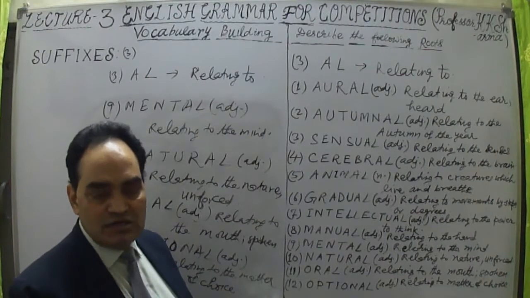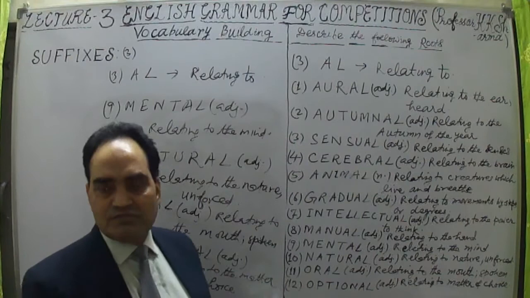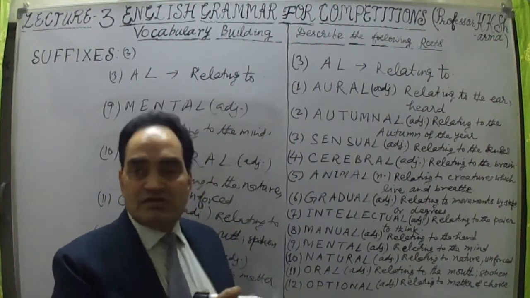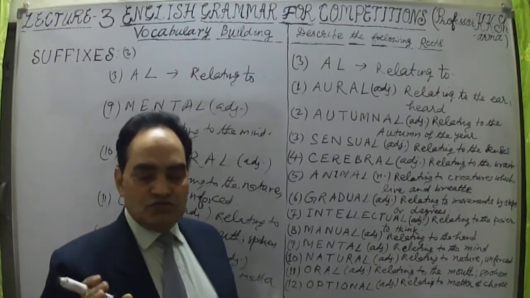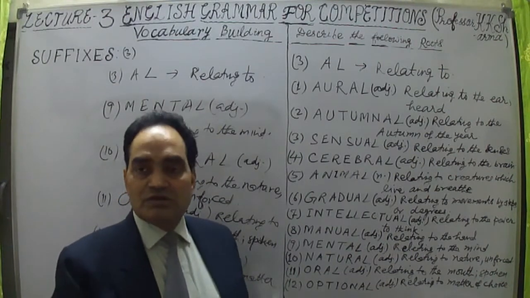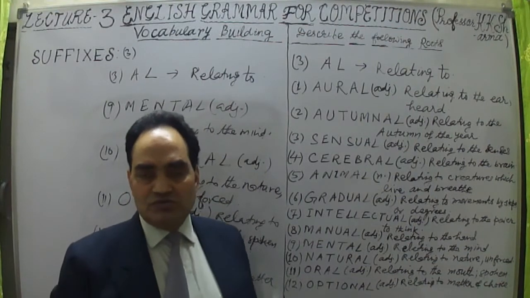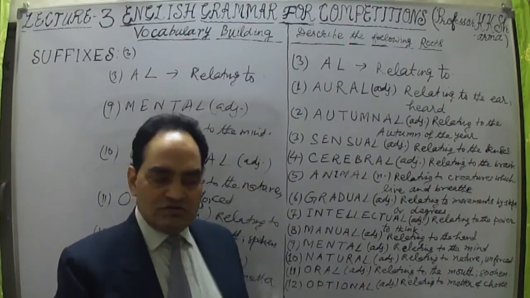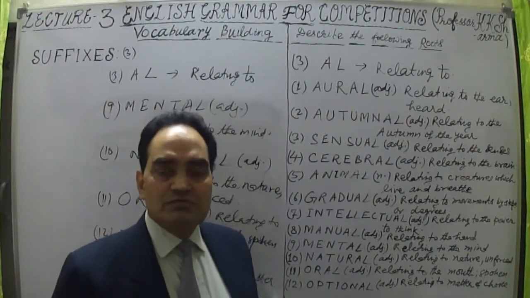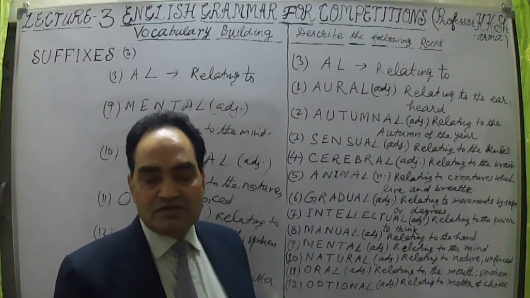Only one word ending in al is a noun. Otherwise, mostly the words formed are adjectives. So you have to check whether there are any exceptions, where you find that this is a noun. Search in the dictionary. You will find a number of exceptional words, which end in al but are nouns.